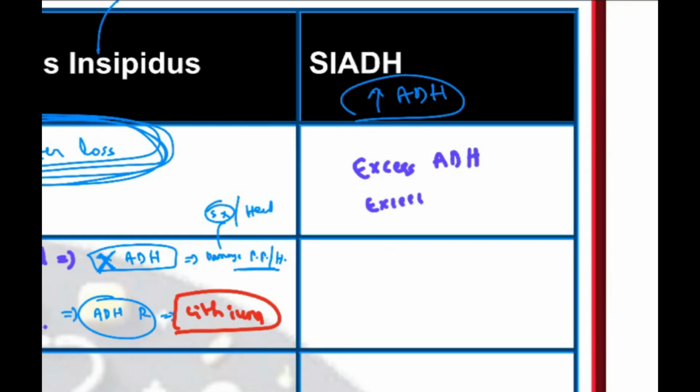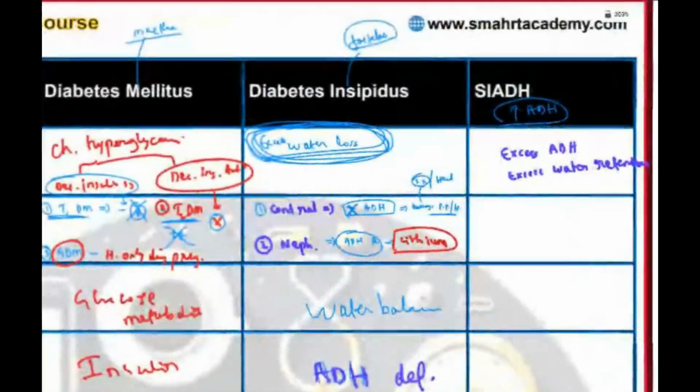What will ADH do? It will preserve water. So excess water preservation, that is excess water retention, is happening in the body. Imagine excess water retention in the body. So why is that? Why ADH? What could be the pathogenesis? Again, the main pathogenesis could be the first one, CNS problem.